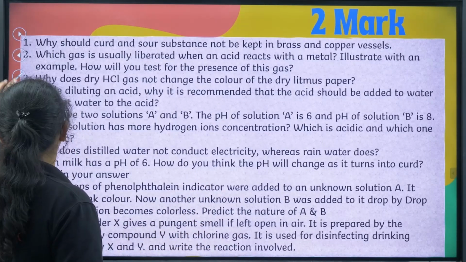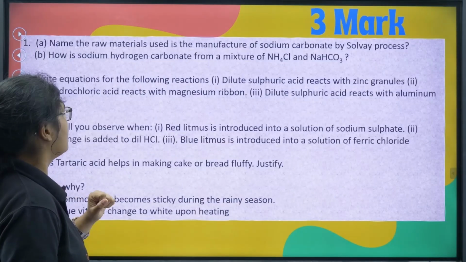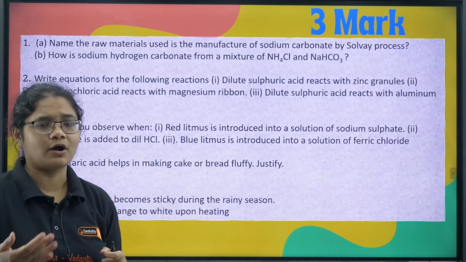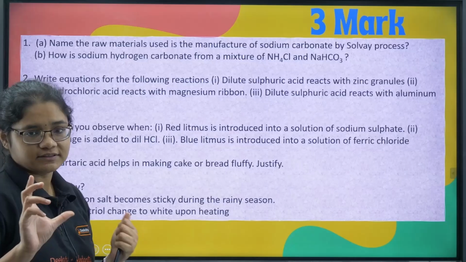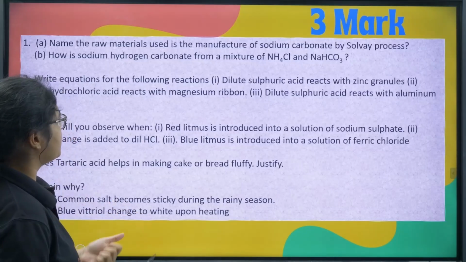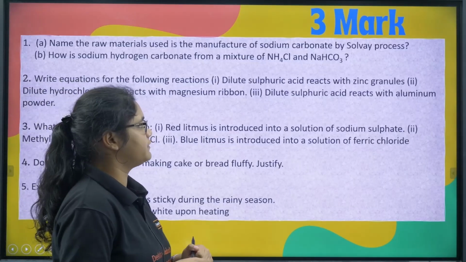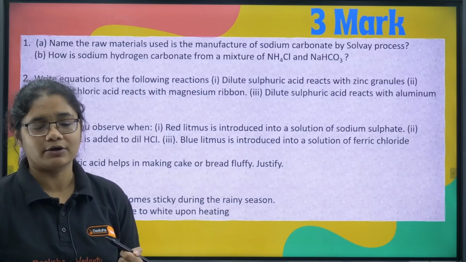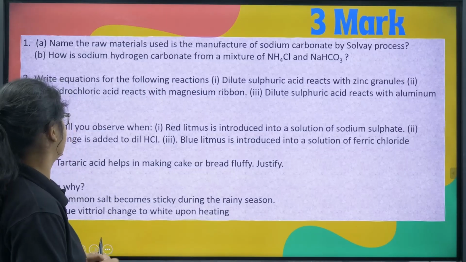Moving forward to the next question, that is 3-marker. Sodium carbonate, how do we prepare it? Solvay process basically, and then how is sodium hydrogen carbonate formed from a mixture with ammonium chloride and ammonium bicarbonate. So what is the reaction with that? That you should be knowing.